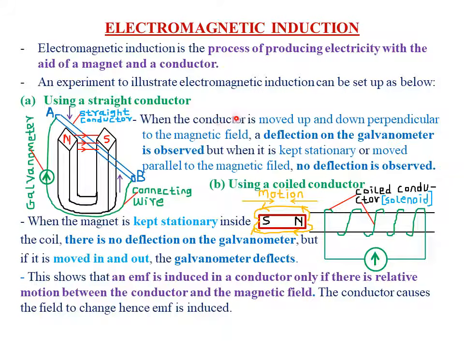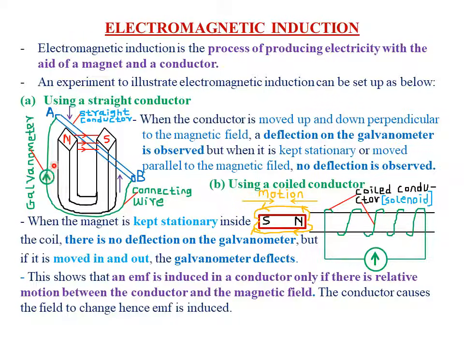So when the conductor is moved up and down, that is perpendicular to the magnetic fields, the observation made is that we expect to see a deflection in the galvanometer. So the deflection in the galvanometer will be observed. That is, it is only observed when the conductor AB is moved up and down, or when the conductor AB is moved in such a way that it cuts the magnetic field lines at an angle of 90.